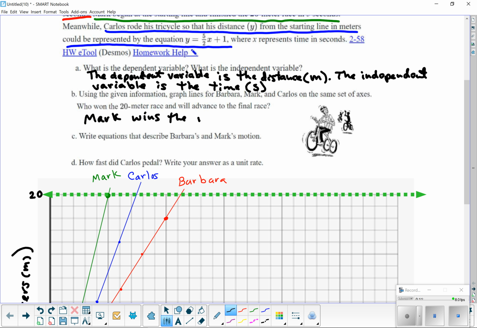The race. Let's write down: Mark wins heat number 3. Okay, let's be correct, right? So Mark wins heat 3. Part C: write equations that describe Barbara and Mark's motion. Okay, so let's start with Mark.